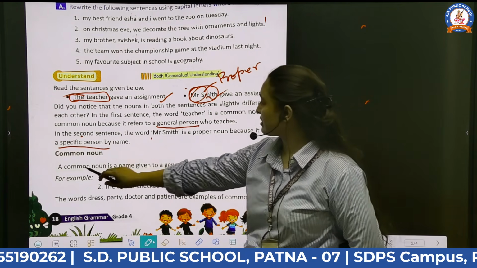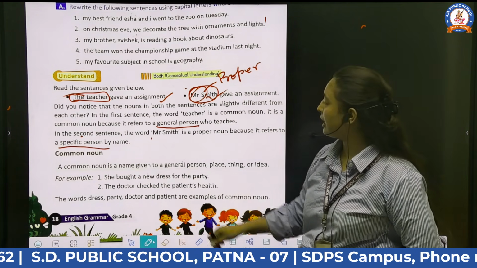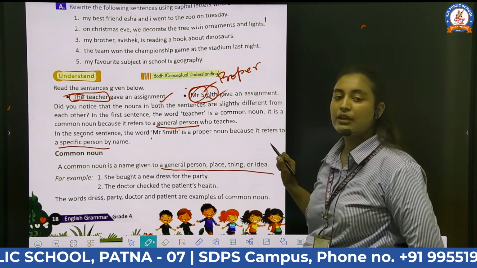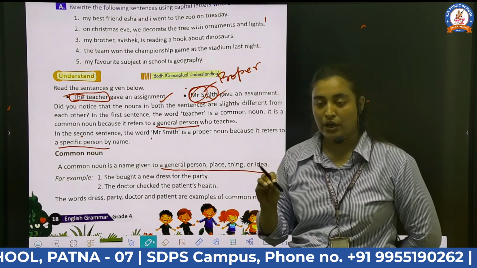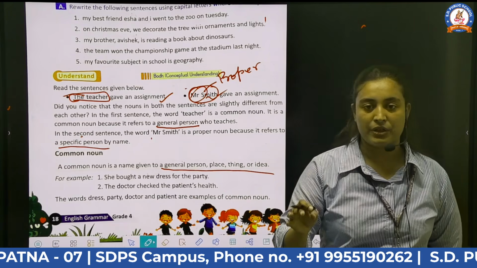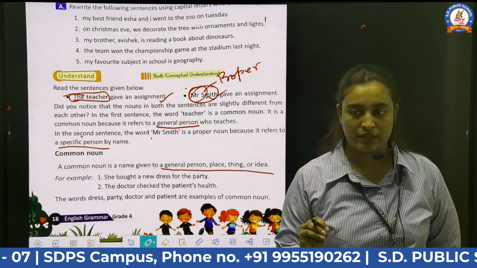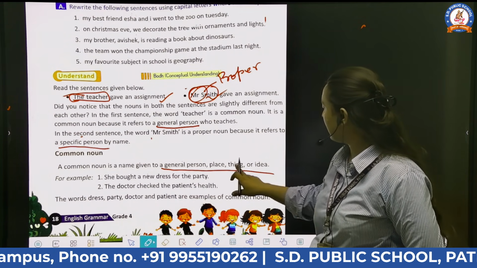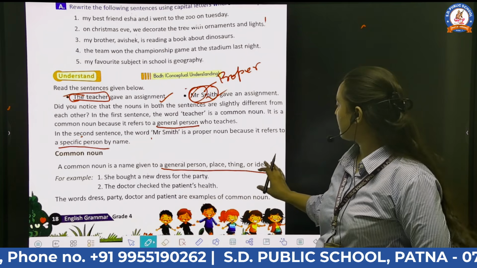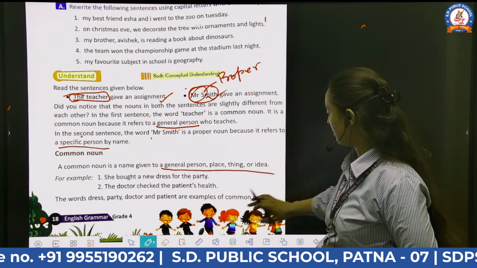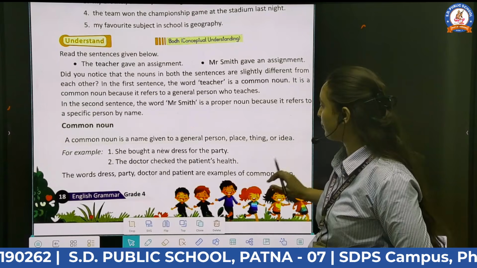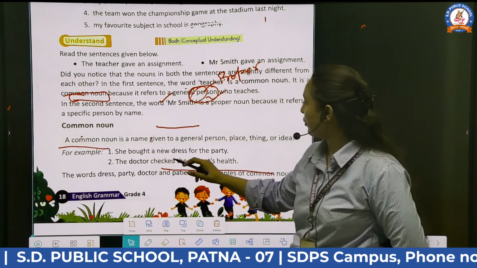So here we can see that a noun is a name given to a general person, place, animal, or thing. A noun which is given to any person generally, any idea, anything, any place, is called a common noun. For example, she bought a new dress.